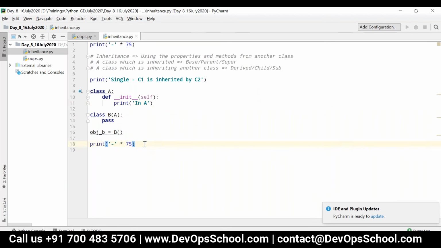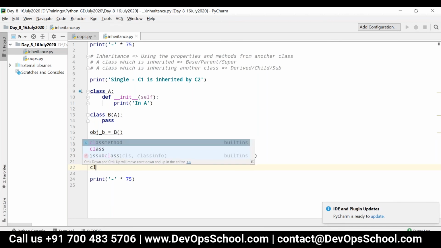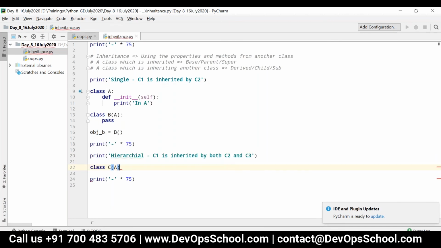Now consider another scenario, that is hierarchical inheritance. C1 is inherited by both C2 and C3. One parent, two children. So now I can say class C of A, and then I can write def init of self, and then I can just print "in C".